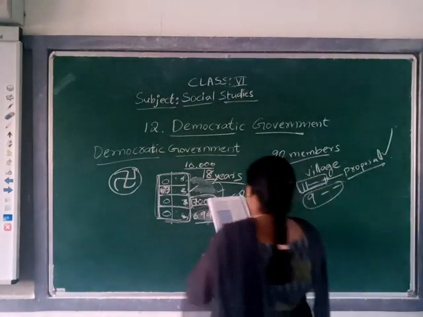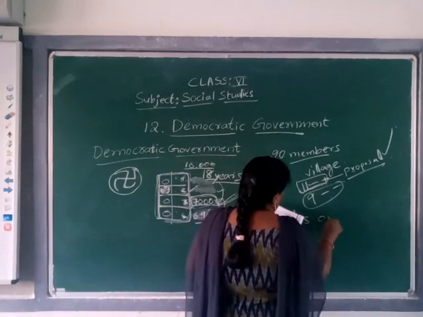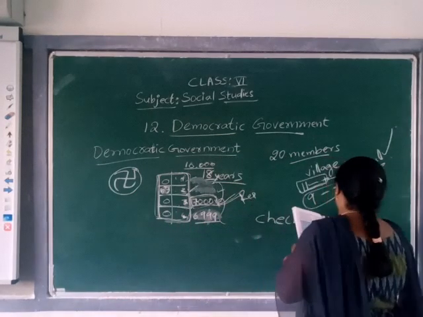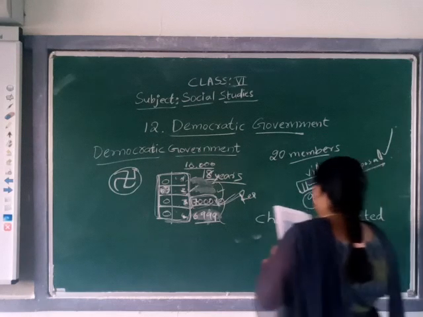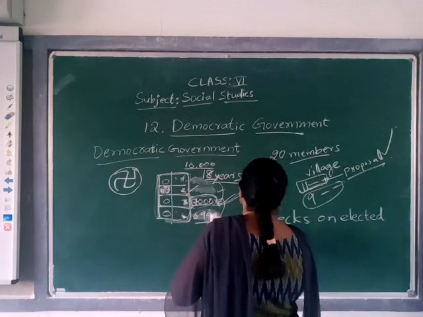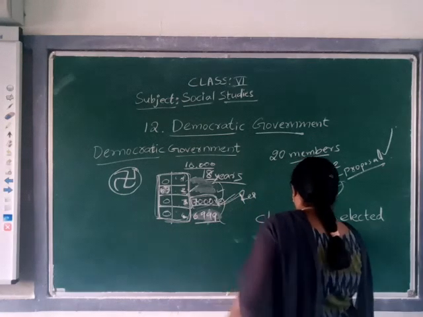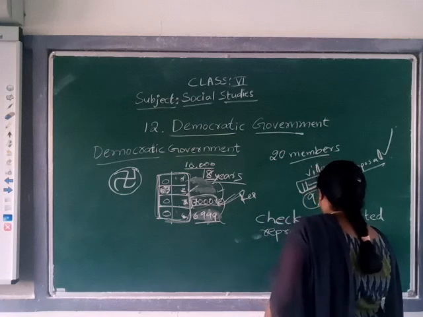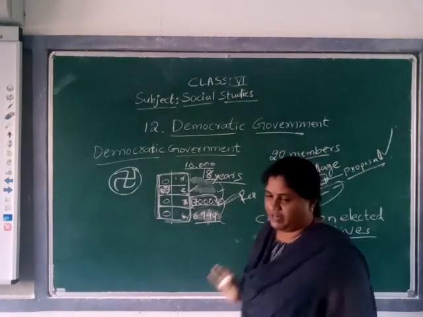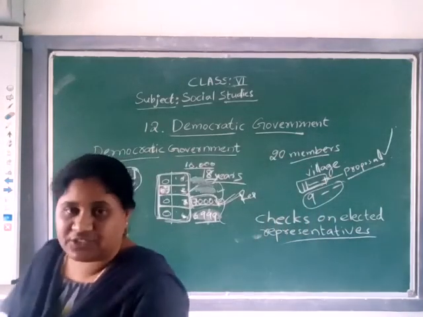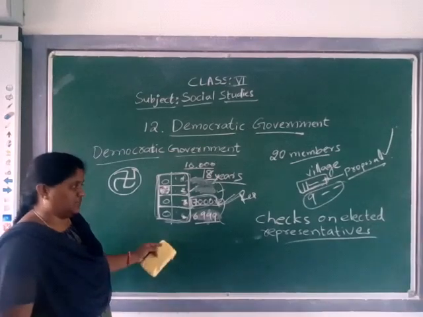See here, checks on elected representatives. For example, now we selected one person. Understood?